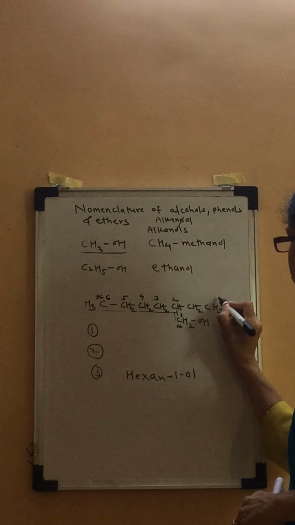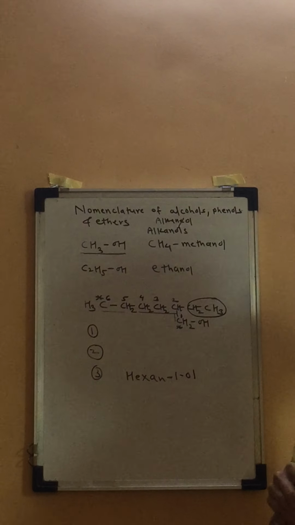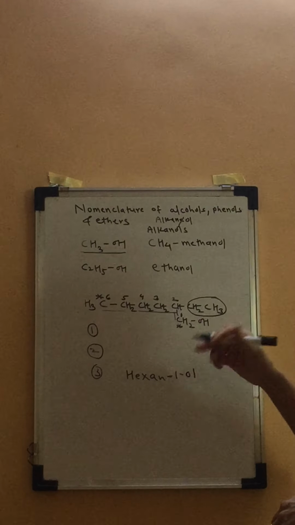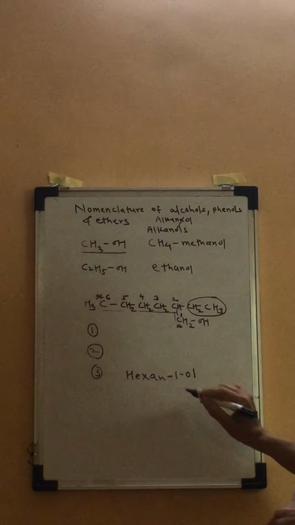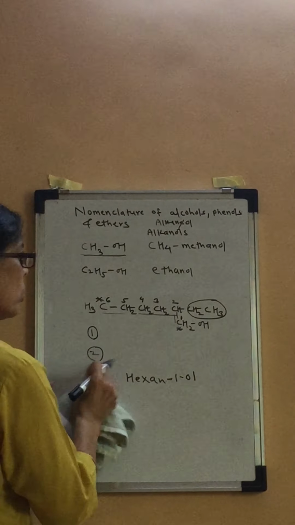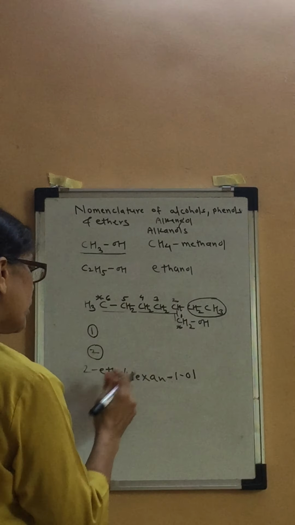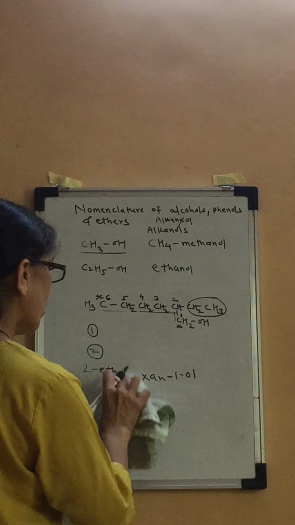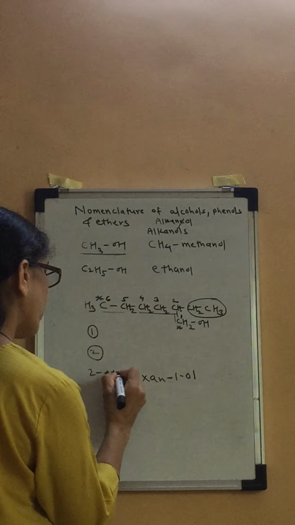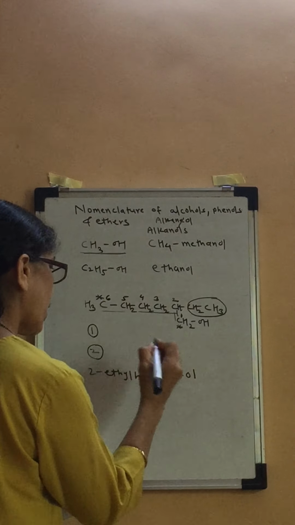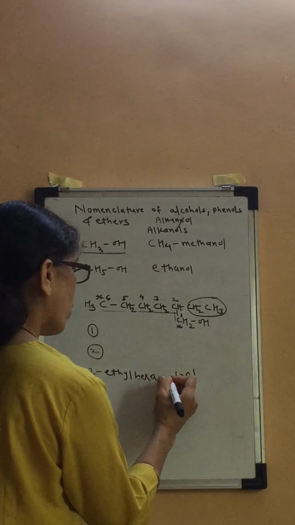Now you can see there is one more substituent at the second carbon atom, which is a 2-carbon alkyl group, that is C2H5, ethyl. So it is 2-ethylhexan-1-ol.